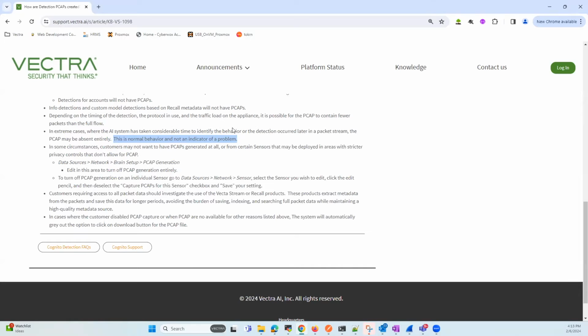Now, as we are on this article page, I'd like to bring to your attention this point, which says customers requiring access to all packet data should investigate the use of the Vectra Stream or Recall products. These products extract metadata from the packets and save this data for longer periods, avoiding the burden of saving, indexing, and searching full packet data while maintaining a high quality metadata source.